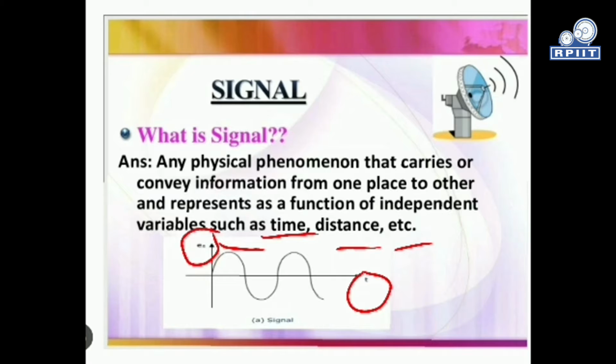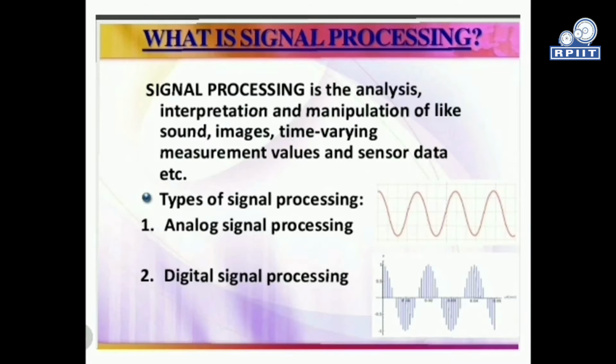So what is signal processing? Signal processing is the analysis, interpretation and manipulation of sound, images, time varying measurement values, sensor data, etc. Types of signal processing include two types. One is analog signal processing and another is digital signal processing.